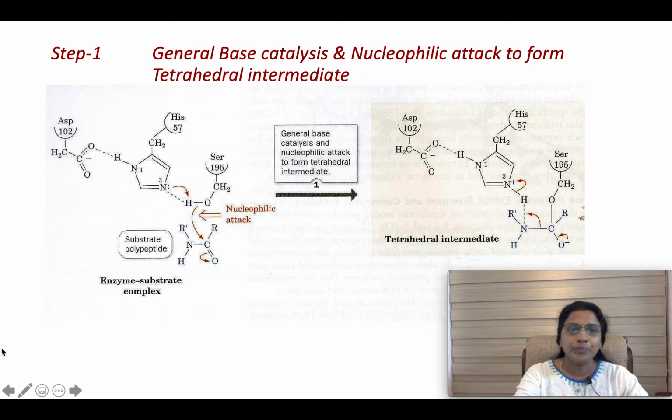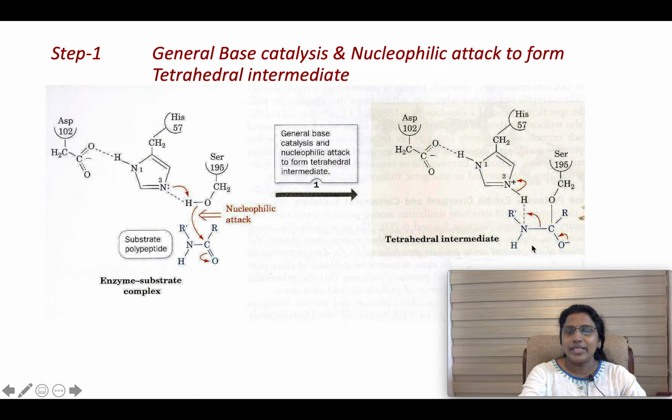Here you can see serine 195, histidine 57 and aspartic acid 102, that is the catalytic triad, and this is the substrate polypeptide. Step 1 is general base catalysis, that is, histidine 57 acting as a base abstracts a proton from serine CH2OH. So, this H plus goes here and serine becomes a strong nucleophile, and this O minus nucleophilically attacks this carbon, forming an OC bond, and this double bond shifts and becomes O minus.